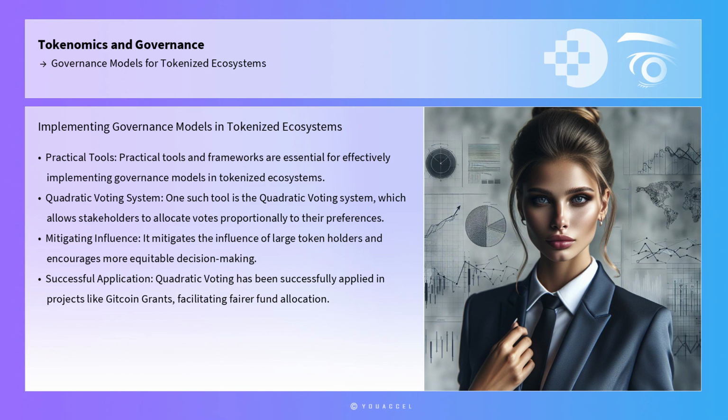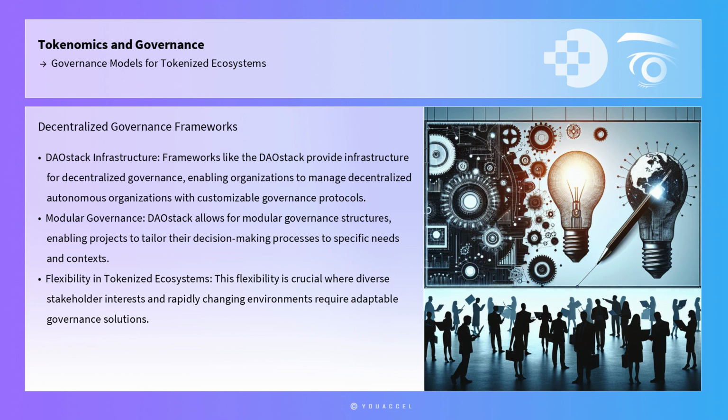projects. Frameworks like the DAO stack also provide infrastructure for decentralized governance, enabling organizations to create and manage decentralized autonomous organizations with customizable governance protocols. DAO stack allows for modular governance structures, enabling projects to tailor their decision-making processes to their specific needs and contexts. This flexibility is crucial in tokenized ecosystems, where diverse stakeholder interests and rapidly changing environments require adaptable governance solutions.